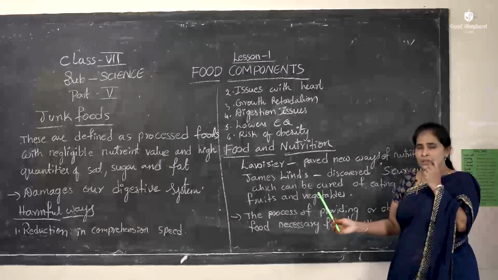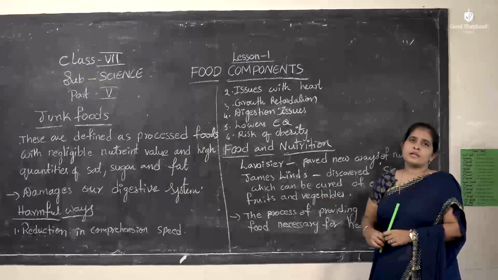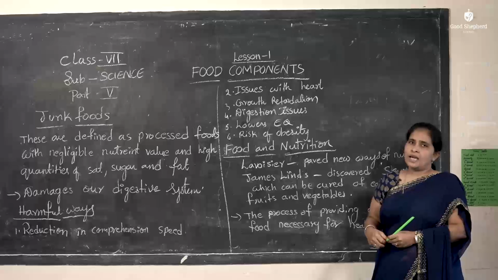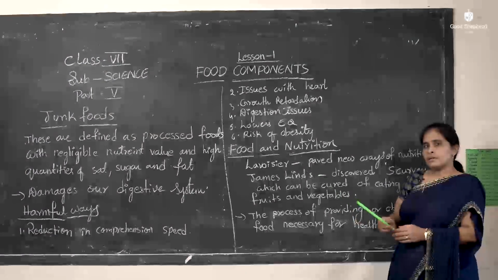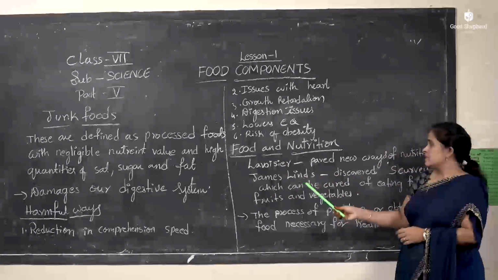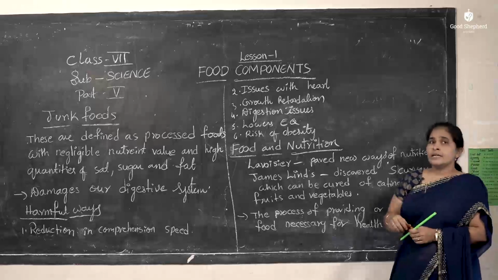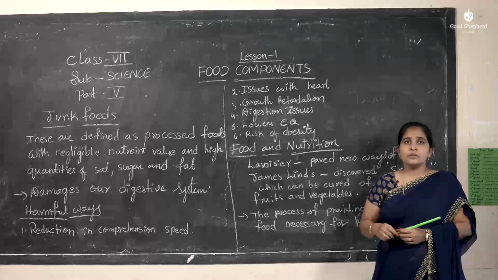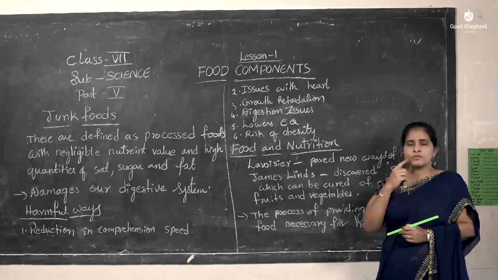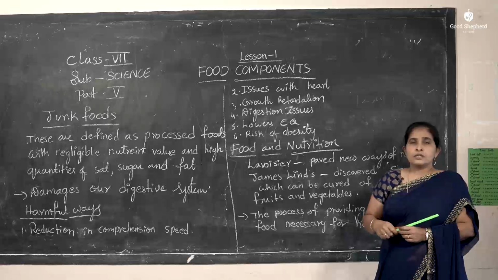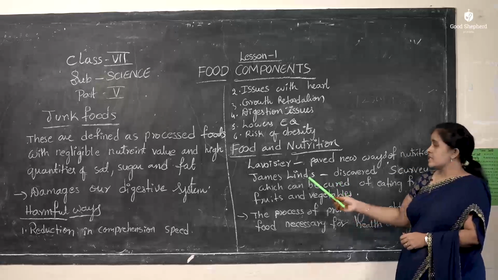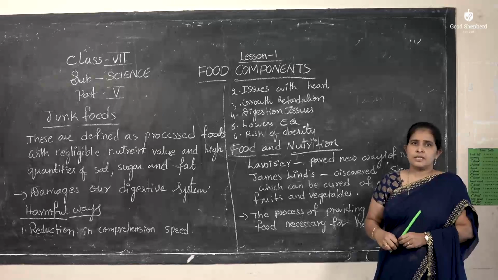At first, the name nutrition was given by the scientist Lavoisier, a Frenchman. He gave pathways to the research of nutrition. Later, James Lind discovered a disease, scurvy, which can be seen at the corners of the mouth. Scurvy breaks the corners of the mouth. That can be cured by eating fresh fruits and vegetables. That was discovered by the scientist James Lind.